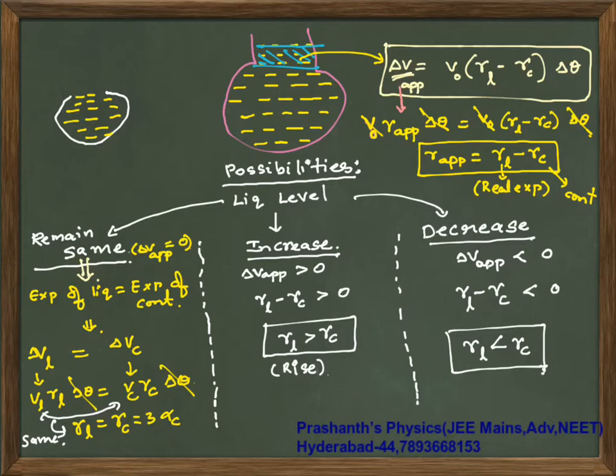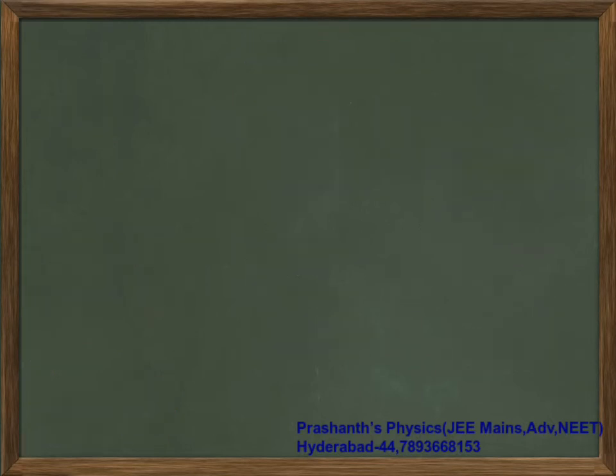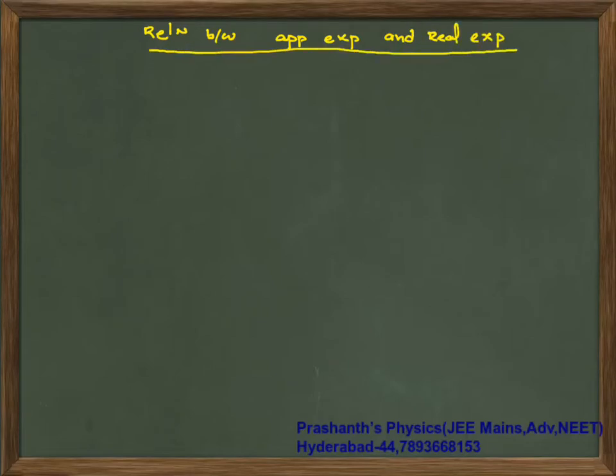Next is your relation between apparent expansion and real expansion. So what is the relation between your apparent expansion and real expansion? I will tell you. Your gamma apparent is what we have seen as gamma real minus gamma of container.